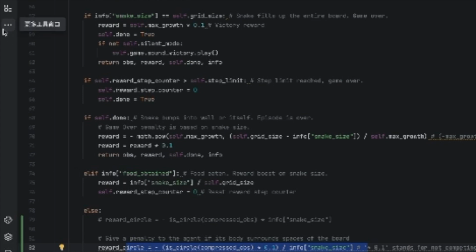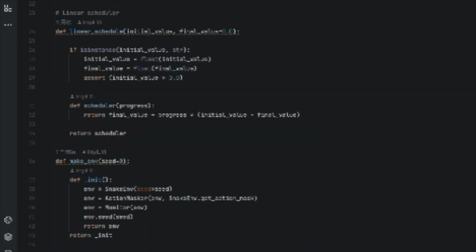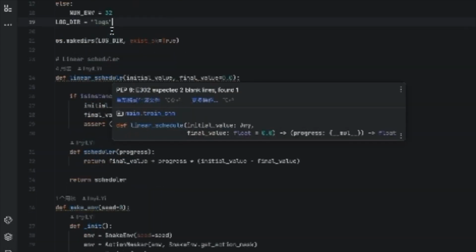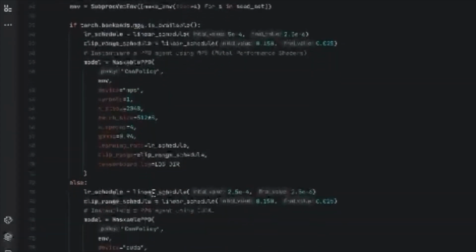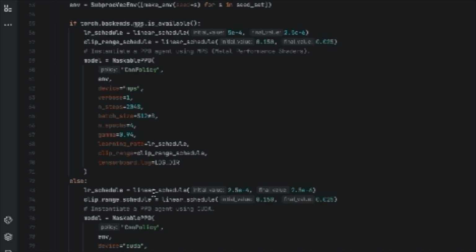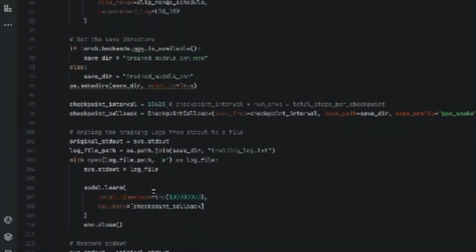And also let's take a look at the training file. The PyTorch deep learning framework and also the reinforcement learning library Stable Baselines 3 are used in this file, and also by creating the parallelized environment and employing the CNN based maskable PPO model, it achieved the training of the reinforcement learning agent capable of playing the snake game. And also in the end, we get the periodic saving of the trained models and logs.